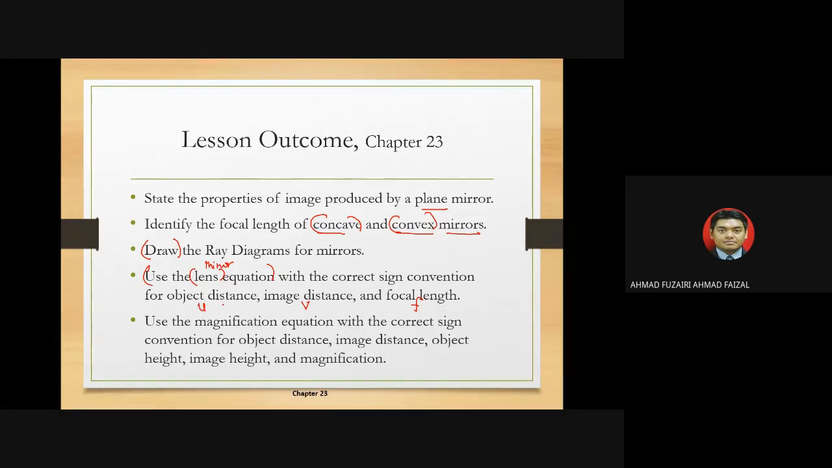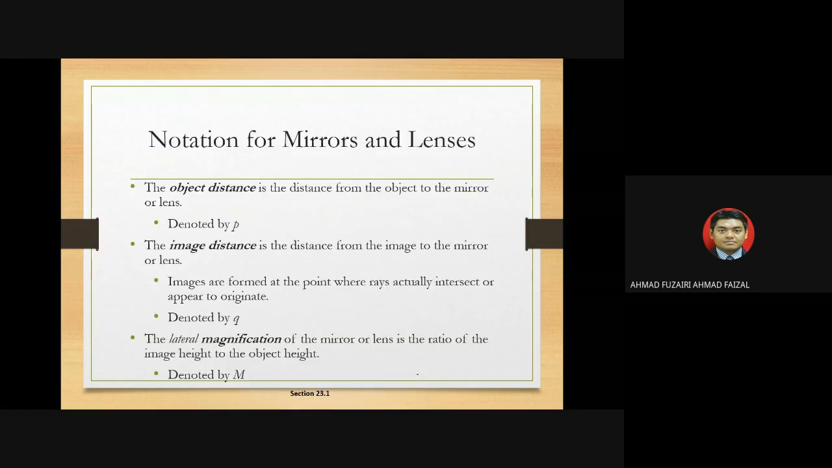Normally for the object distance we just use DO, this one is DI, and this one is F. Use the magnification equation with the correct sign convention for object distance, image distance, object height, image height, and the magnification. Object distance again DO, image distance DI, object height we use HO, this one is HI, and the magnification is M.